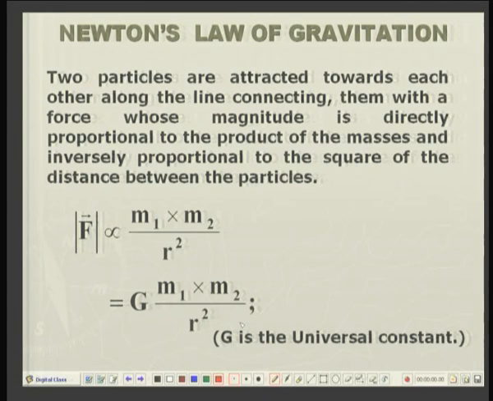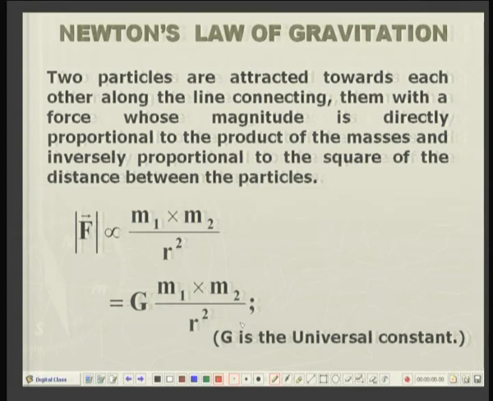So, this is the law of interaction at a distance. What does it say? Two particles are attracted towards each other along the line connecting them with a force whose magnitude is directly proportional to the product of the masses of the bodies, and inversely proportional to the square of the distance between the particles.